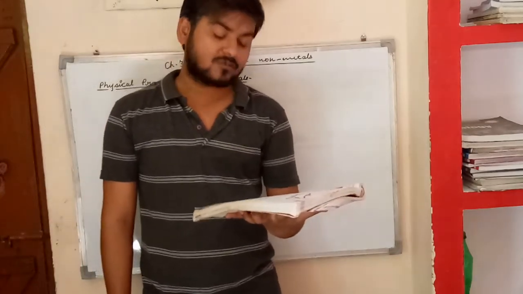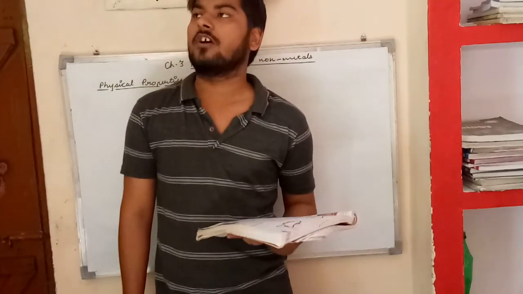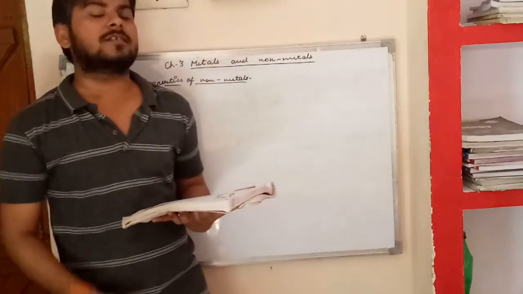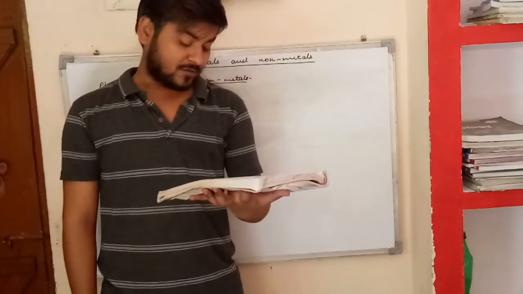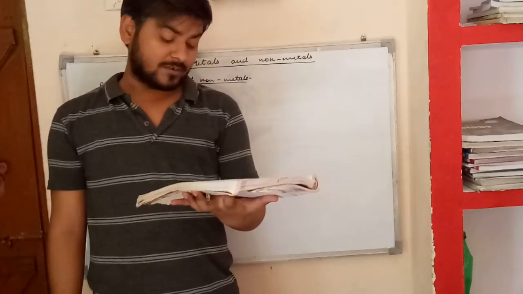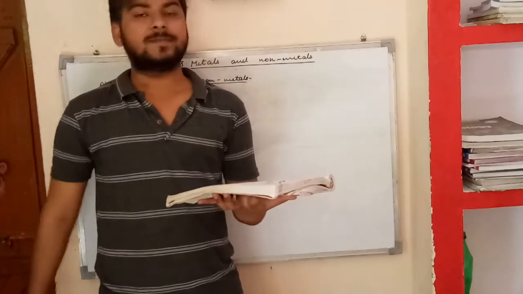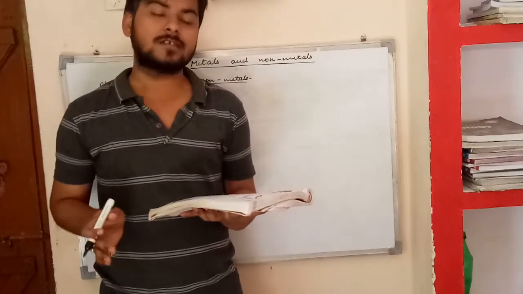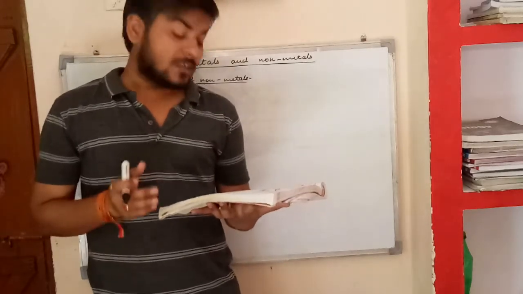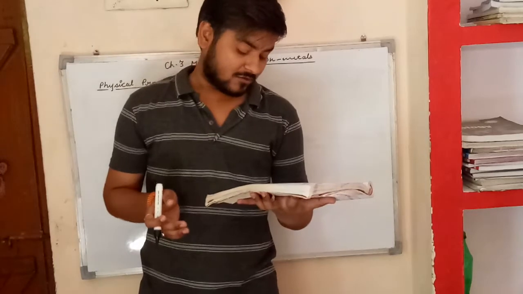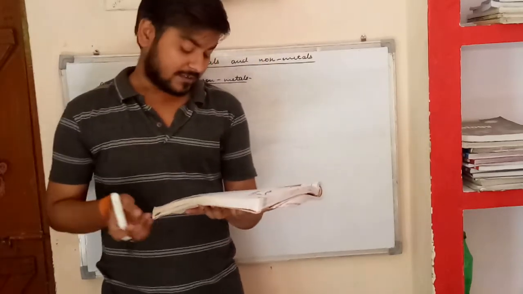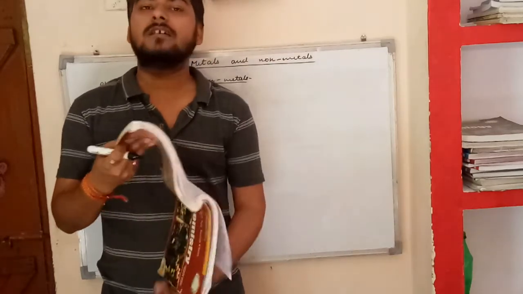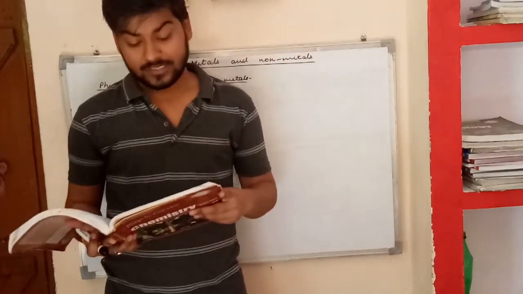Ninth, non-metals are non-sonorous. They do not produce a ringing sound when hit with an object. When we hit or strike them with an object, they cannot produce a ringing sound. Non-metals are non-sonorous. Now the next property, non-metals have many different colors.